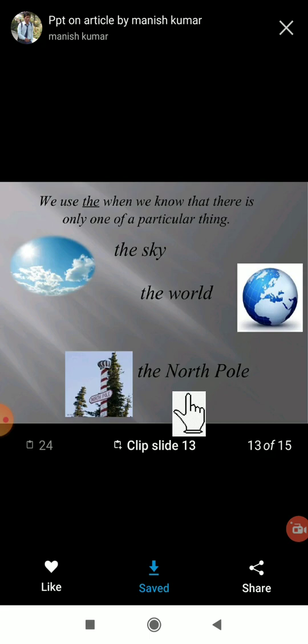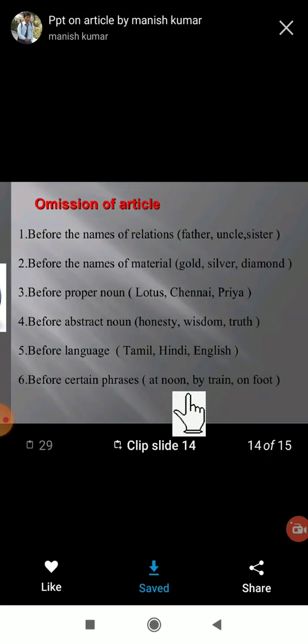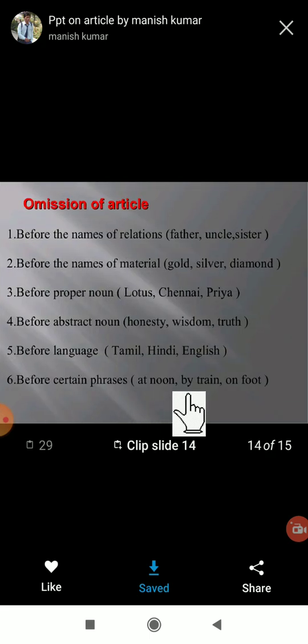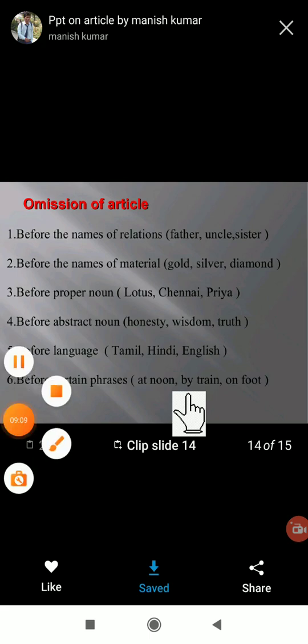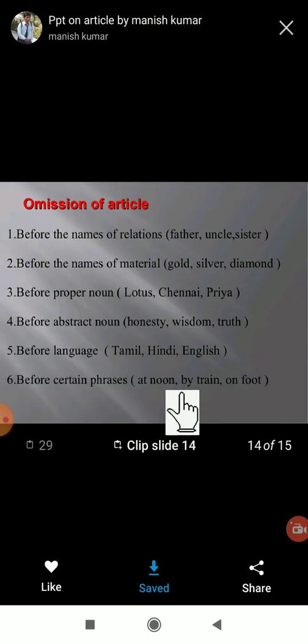Even, you know, for what purpose are we using "the"? Yes, tell me. Yes, the earth. Got it? For the earth also, and for a particular city, a particular state, a particular place, we are using the article. Here are some examples. Even here again, a few more words are there, and for those also we are using the article.